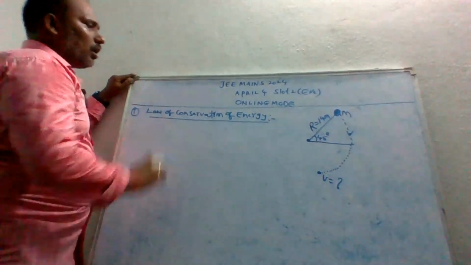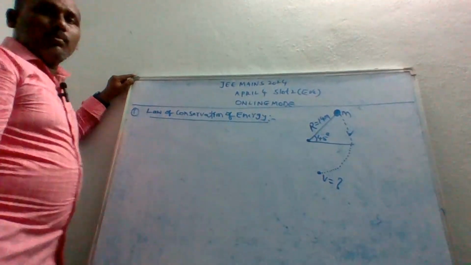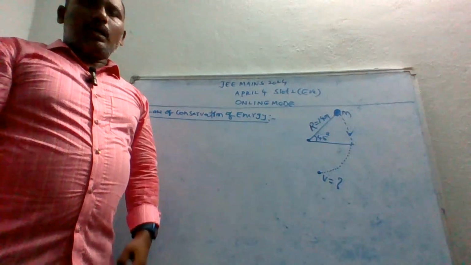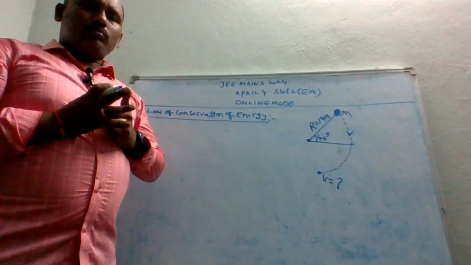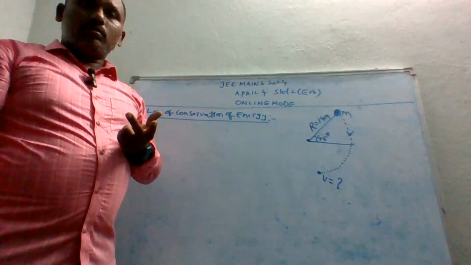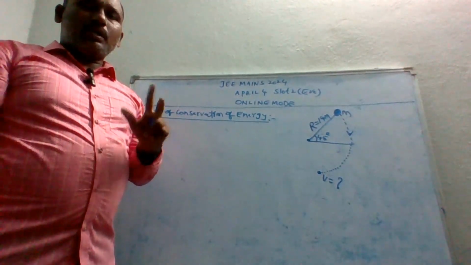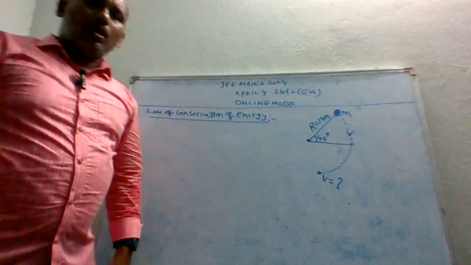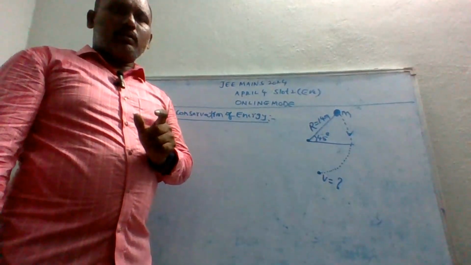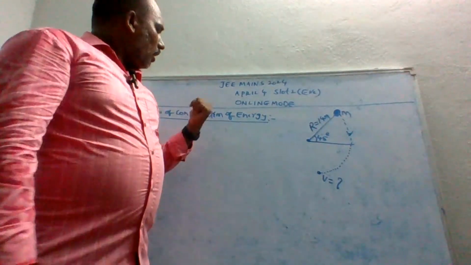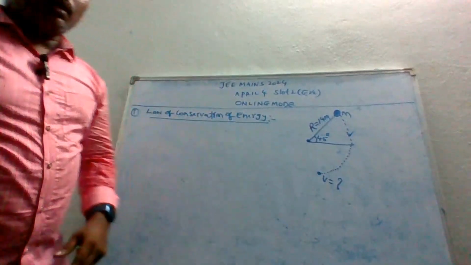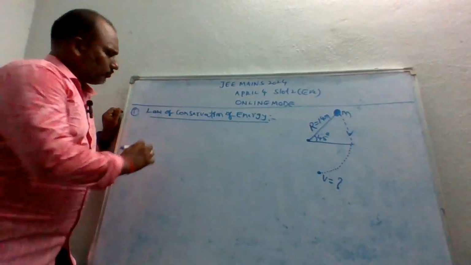So first thing is the law of conservation of energy. What is meant by the law of conservation of energy? The law of conservation of energy is defined as: energy is neither created nor destroyed, but will be transformed from one form to another form. Let's see what is the meaning of it.